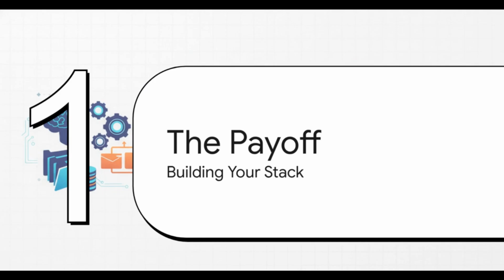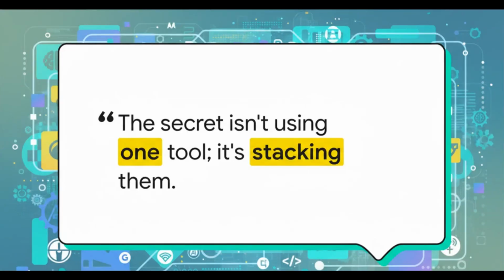So, we've covered the 4 layers: the content engine, the video multiplier, the active hustle, and the passive earners. But the real magic isn't in any single one of these tools. It's all about how you combine them. This right here is the most important takeaway. The secret isn't about finding one magic tool that does everything. It's about strategically stacking them so they all work together as a single income-generating system. That's the mindset shift you need to make.